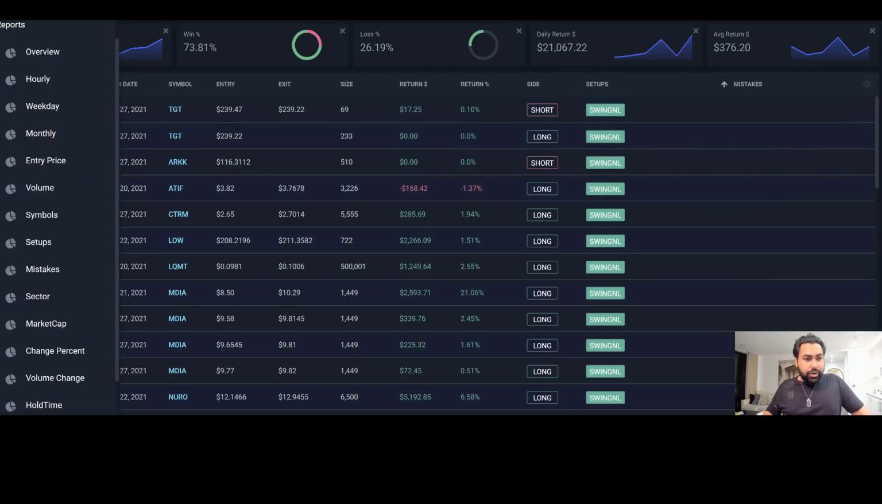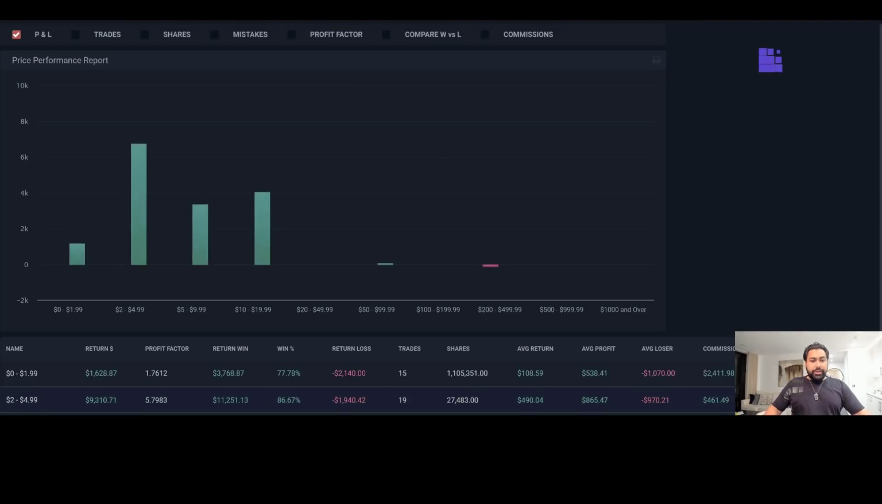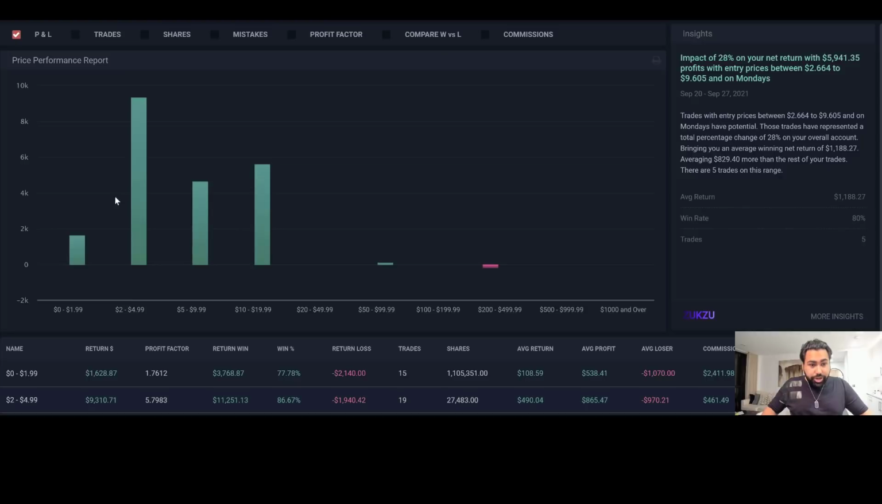And I can even go over here. You can see my reports by hourly, weekday, monthly, entry price, volume, symbols. So let's say I want to see by entry price. I click on that and it's going to load up. I seem to be pretty good with stocks between $2 and $5. Almost $10,000 worth of profit came this month of September on stocks between $2 and $5. And on stocks between $200 and $500, I actually lost a little bit of money. Not that much, but a little bit.